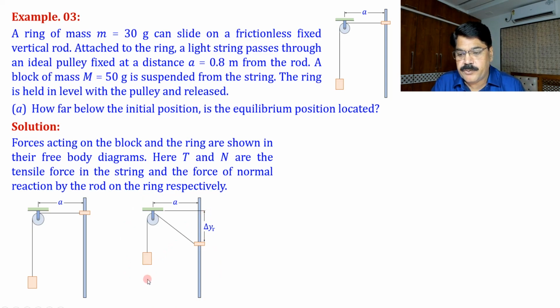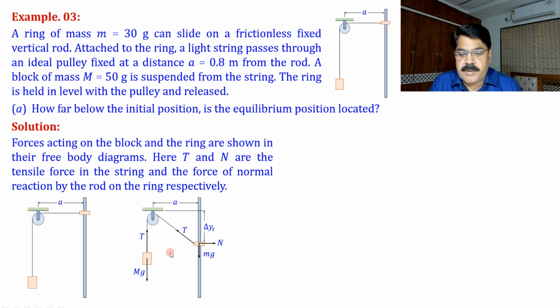We show all the forces: capital Mg, the weight of the block, and the string tension T here. The tension T will act here, the weight of the ring small mg, and the normal reaction of the rod will act on the ring, because the string will pull the ring this way and the rod will stop the ring from moving in this direction.